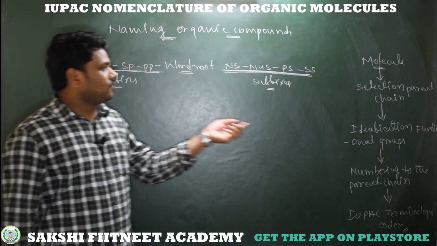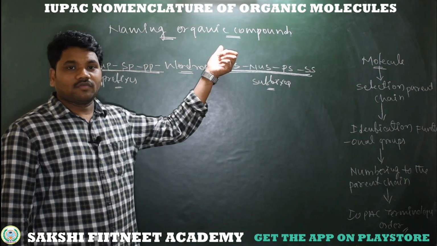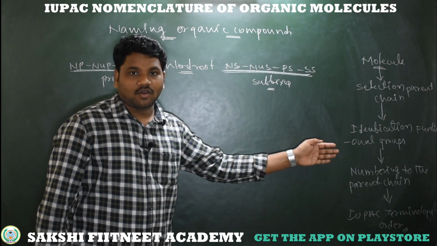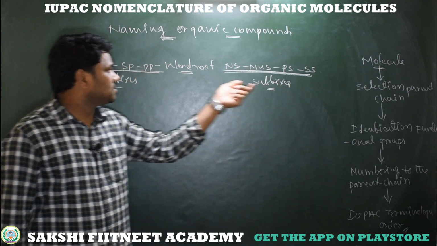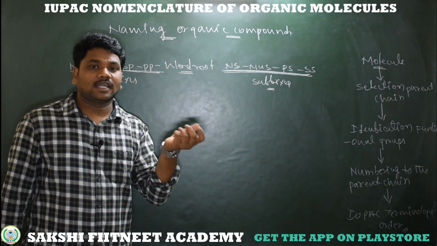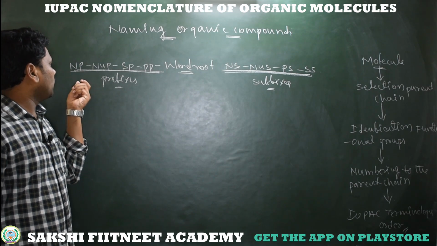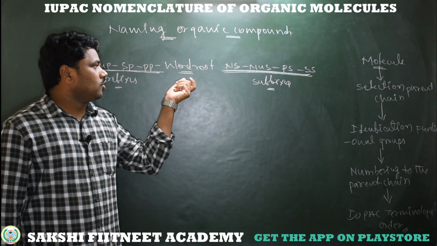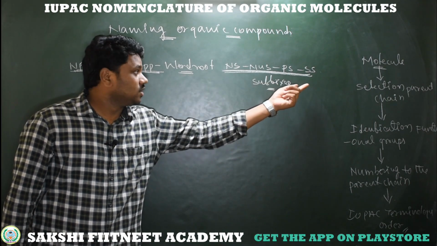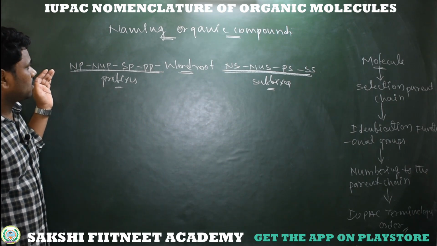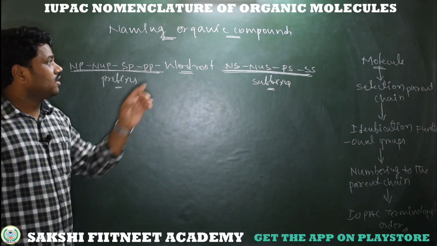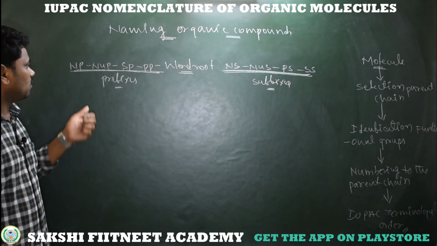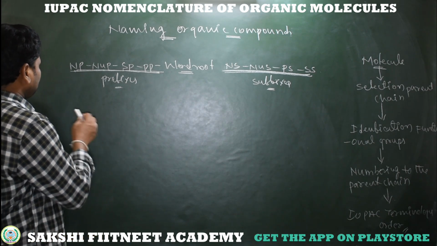This is very helpful while giving a name for an organic compound. This is how we take steps while writing a name, and this is the order in which the elements appear. Where do we write the number prefix, where do we write the numerical prefix, where should we write the word root, and where should we write the primary suffix? We need to follow this order. Then it's very easy to write the IUPAC name of a compound which has one functional group or more than one functional group. So now I am taking some examples.